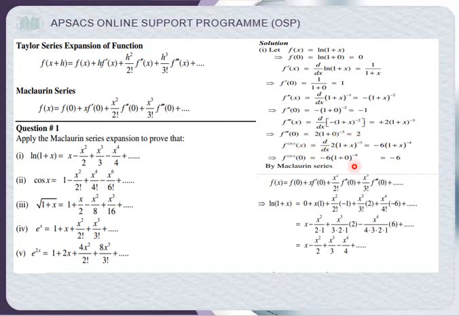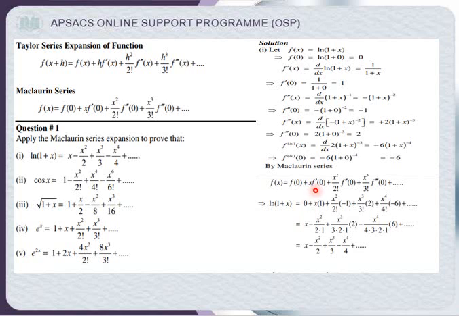Then the fourth derivative, you can see. Now by the formula, what is the formula? F of x is equal to f of 0, and so on, this is the formula. Okay. Now f of x means ln 1 plus x. This you can see. Okay. F of 0, what is the value of f of 0? F of 0 is 0. You can see here.